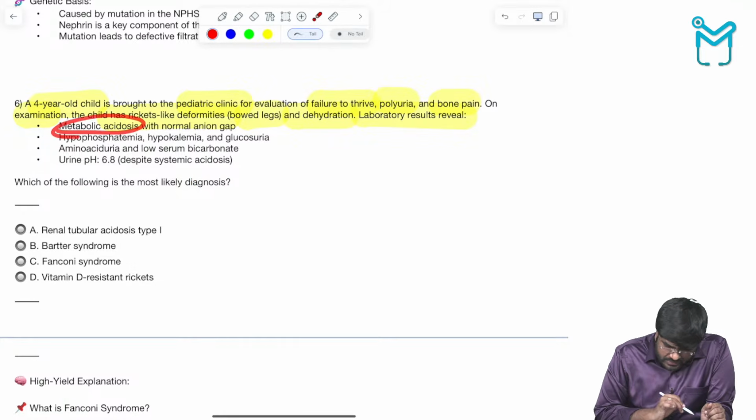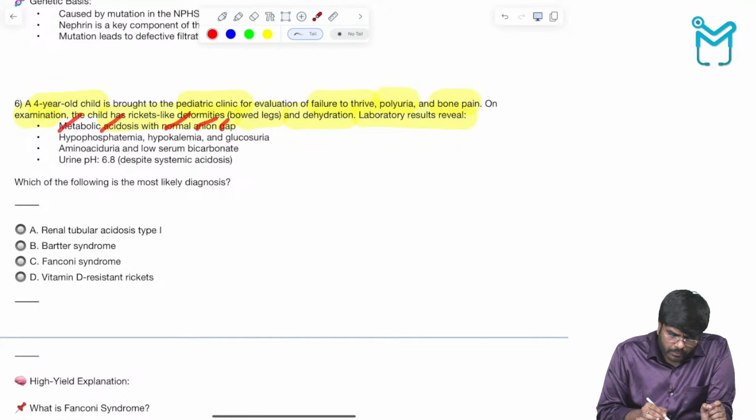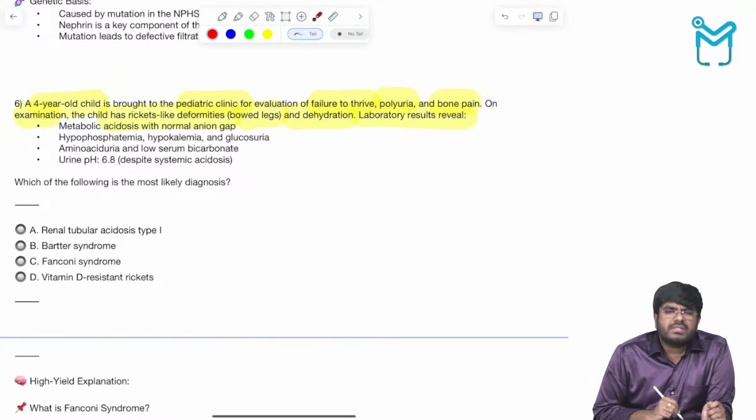So here the baby has metabolic acidosis with a normal anion gap. This NAGMA, the moment I see NAGMA, the first thing that comes to my mind is renal tubular acidosis. Renal tubular acidosis type 1, type 2 are examples of normal anion gap metabolic acidosis. Here the option renal tubular acidosis type 1 is there. But wait, is the answer renal tubular acidosis type 1 or not?